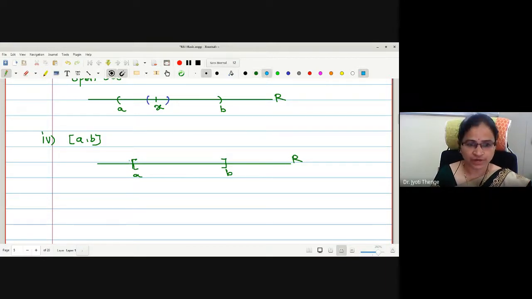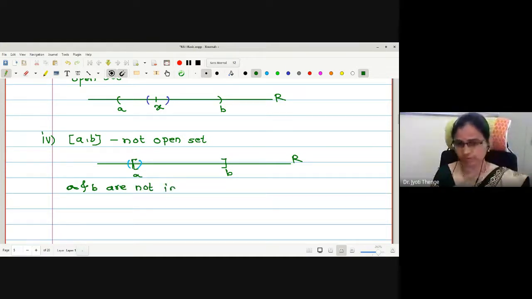Why? Because if I draw however small a neighborhood around this endpoint, this neighborhood is not a subset of the given interval. Therefore, a and b are not interior points. Therefore, this is not an open set. What is the reason? a and b are not interior points. Correct, no? What about an empty set?